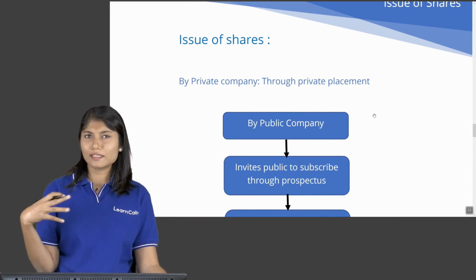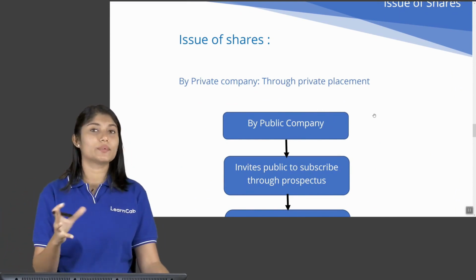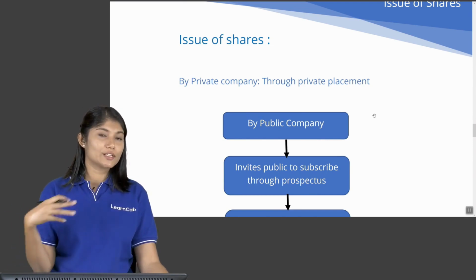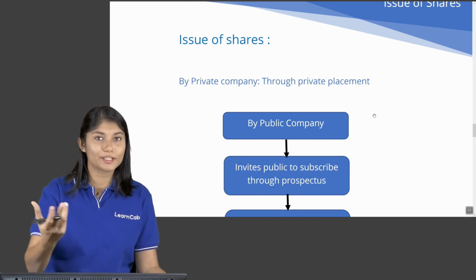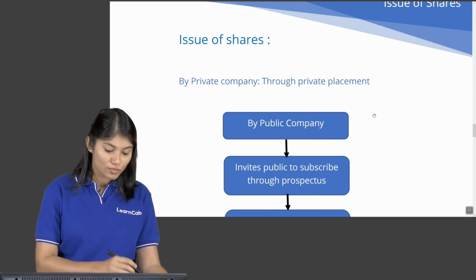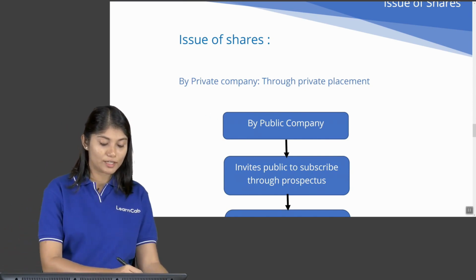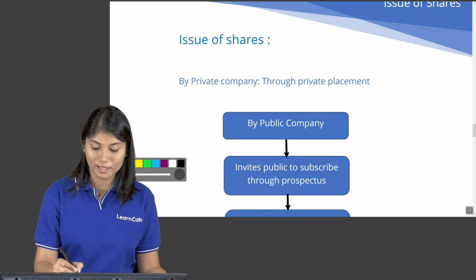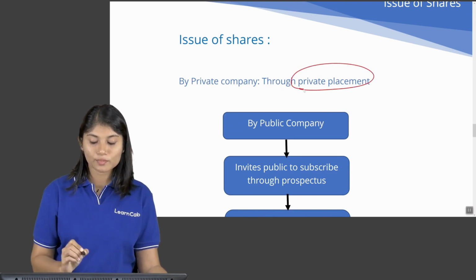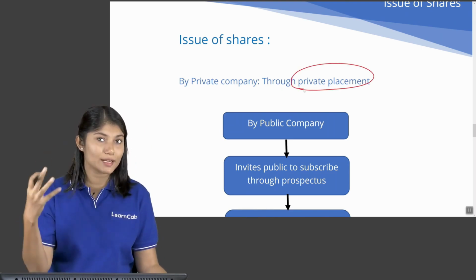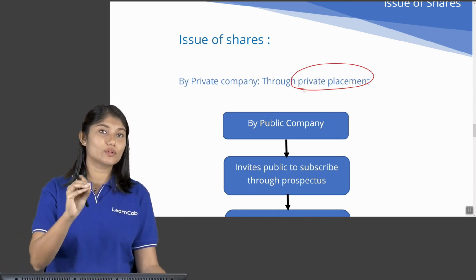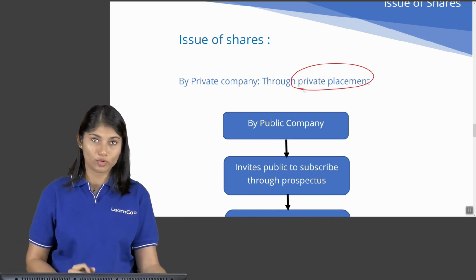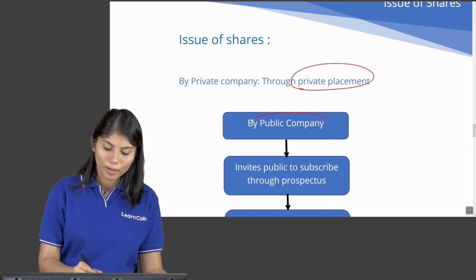Now, we learned a little earlier also about private company, public company, and we understood why a private company is called private, because it is not open to the public for investment. So that is why a private company will generally issue its shares by private placement. Private placement means they decide beforehand whom they want as shareholders, and they invite only those specific people to become shareholders.